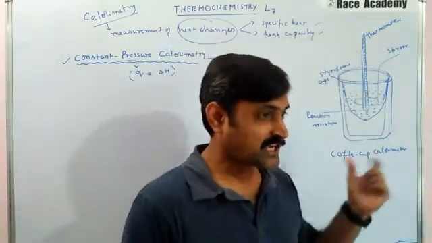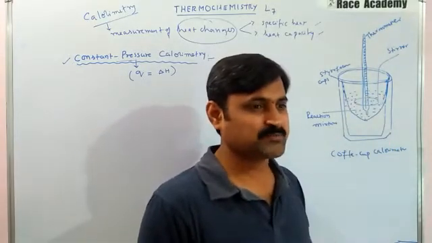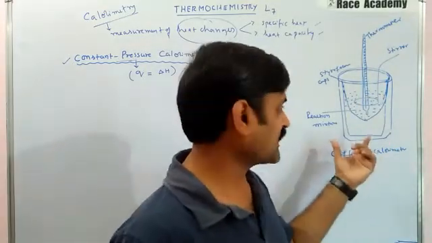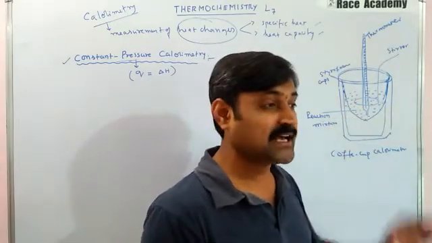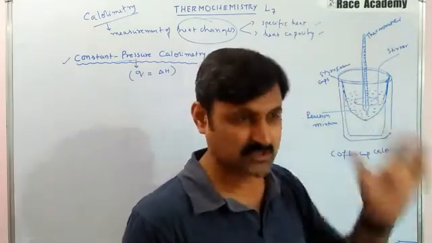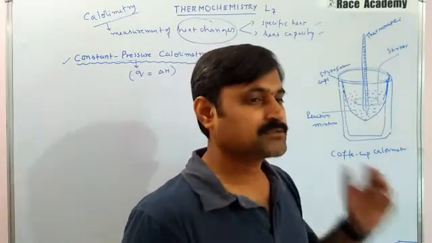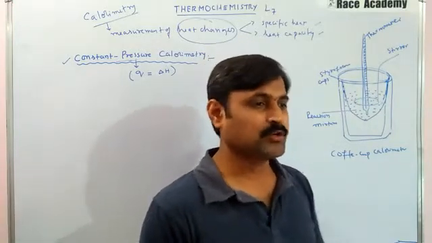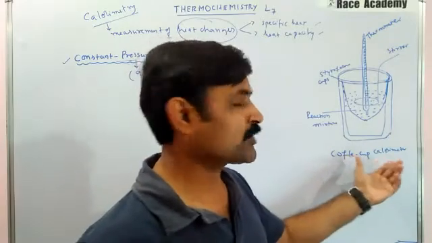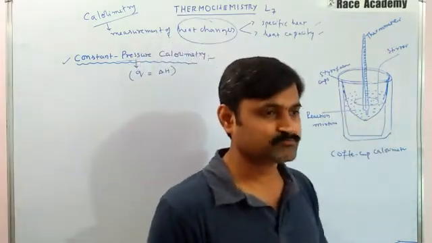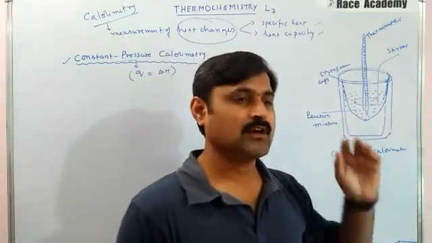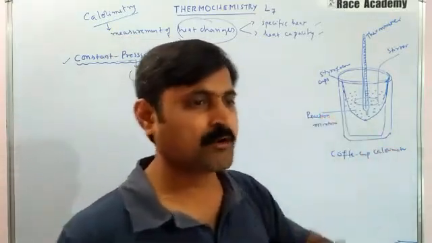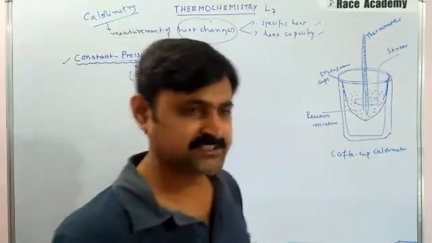In such a case we will neglect the heat capacity of the styrofoam cups. Why? Because the interaction is between the reaction mixture and water, right? That is one good thing in this coffee cup calorimeter or water calorimeter. So we will neglect the heat capacity of the styrofoam cups in our calculations.